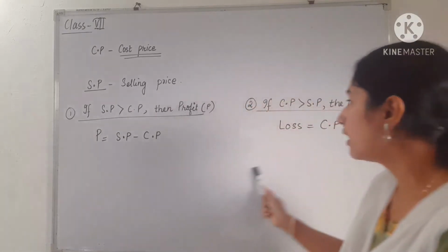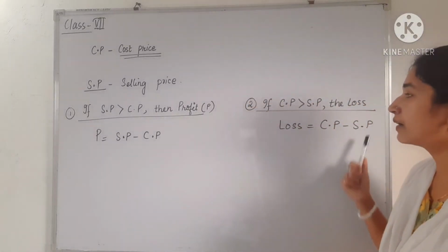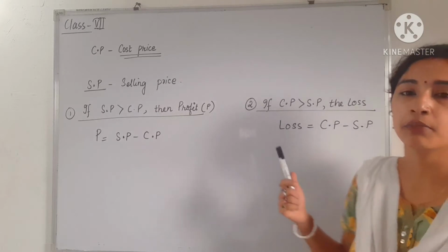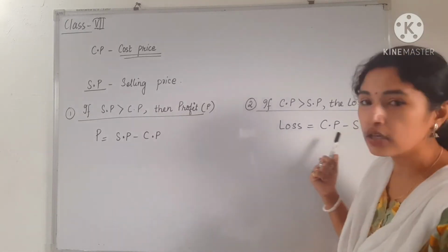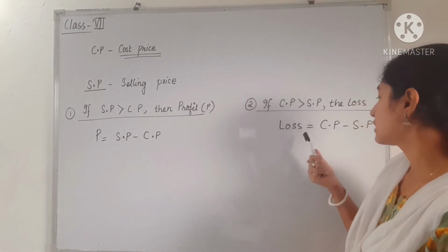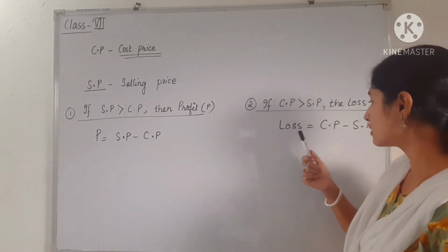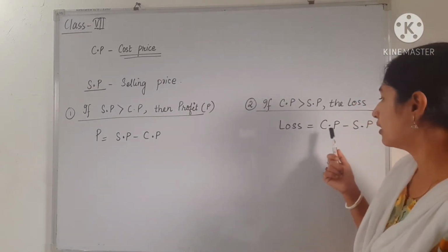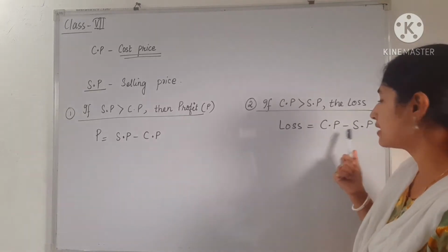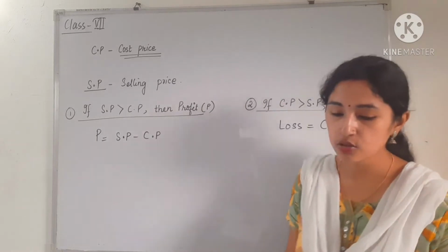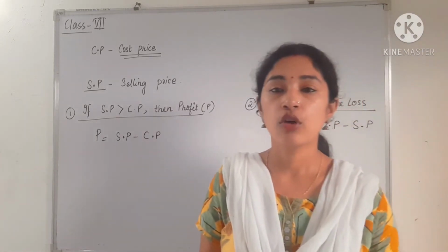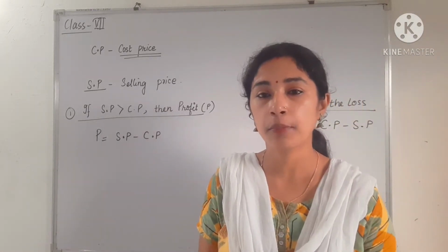Similarly, if cost price is greater than selling price, so what will happen? Sometimes the value of cost price is greater than selling price, then there will be loss. And loss is found by subtracting selling price from cost price. So these things already we have learned. So what new things do we have to learn in this chapter?